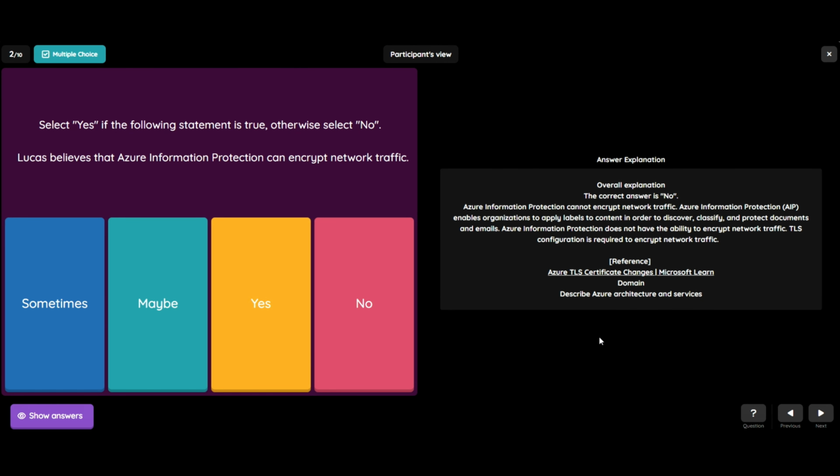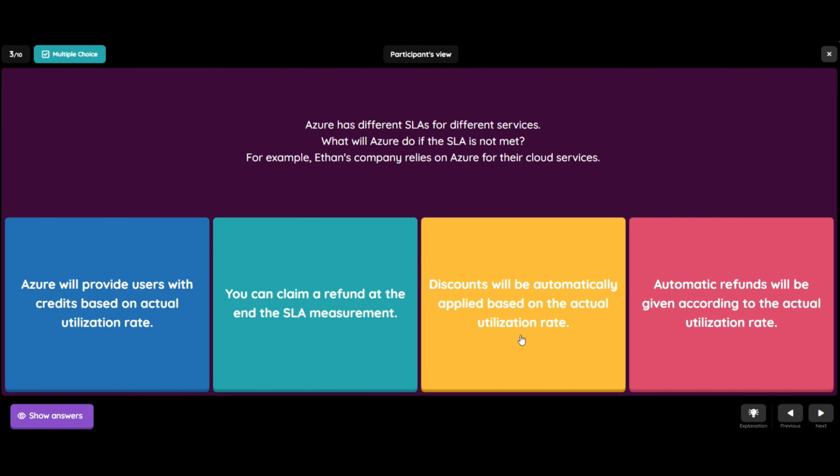Azure Information Protection cannot encrypt network traffic. Azure Information Protection enables organizations to apply labels to content in order to discover, classify, and protect documents and emails. It does not have the ability to encrypt network traffic. TLS configuration is required to encrypt network traffic. Let's see question number 3.